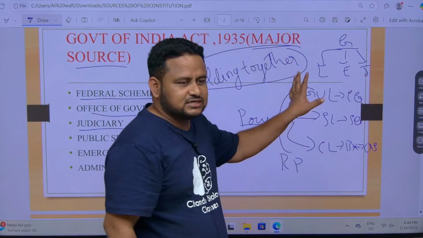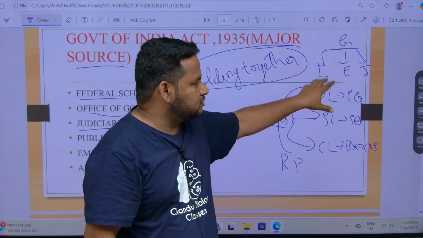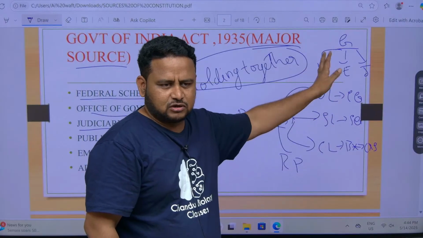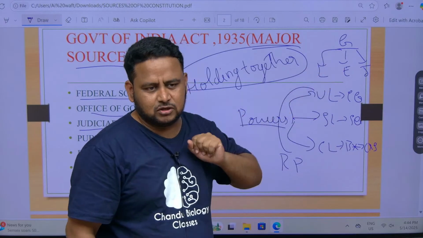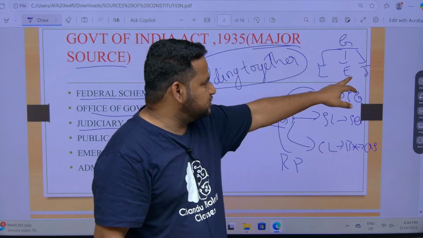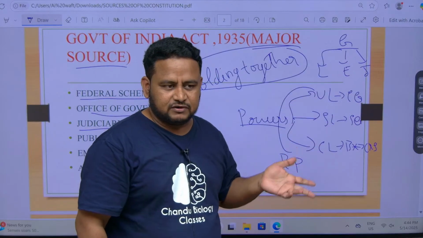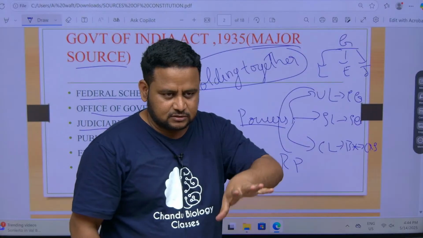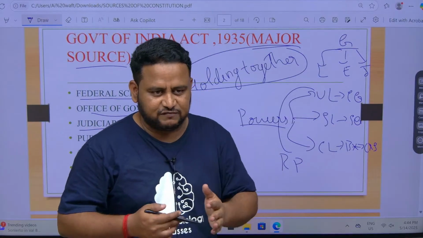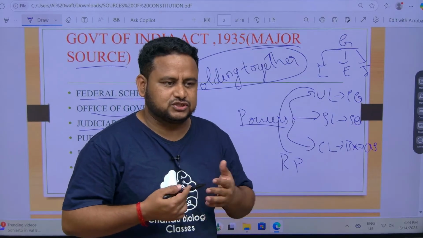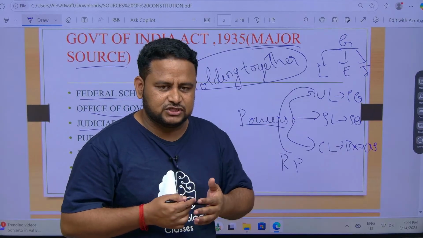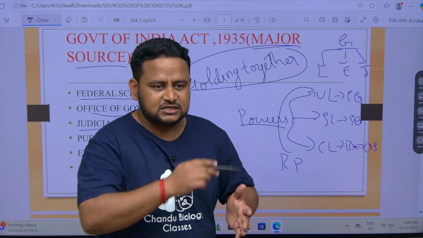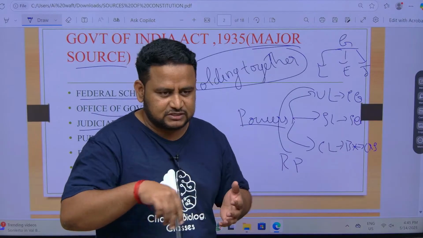Legislature, it is to make laws. Executive, that is the ministers, all these people, what they will do? They will implement the laws. Judiciary, when the law is made, whether the law is correct or is it harmful to the citizens or is it for the welfare of the citizens. If it is against the constitution provisions, then what will judiciary do? Judiciary will review that law and strike off that law.